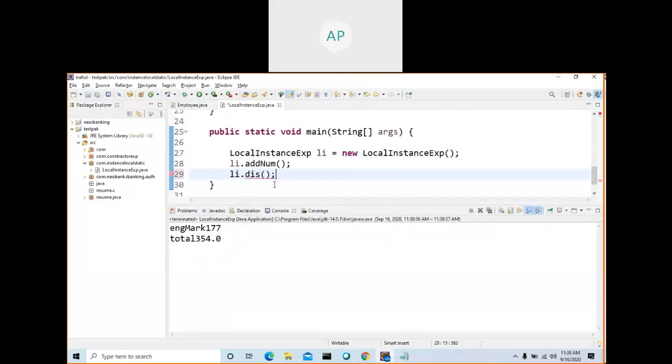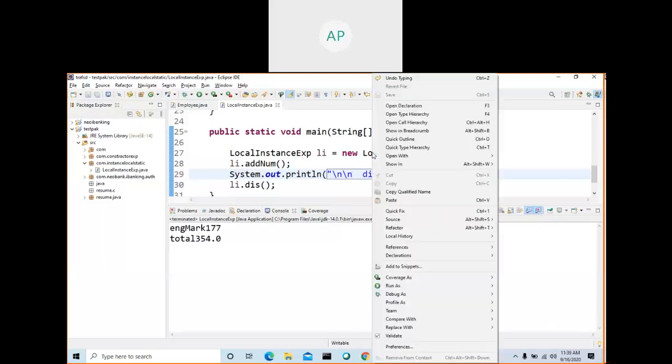If you want to call li dot display, and then print it out.